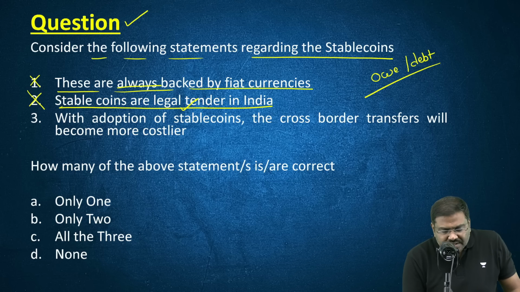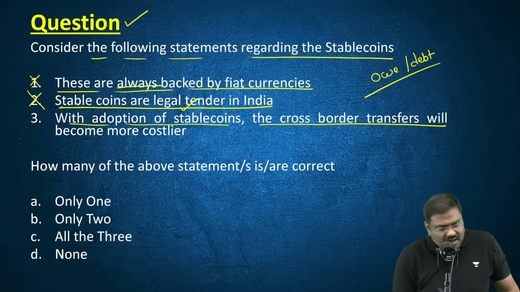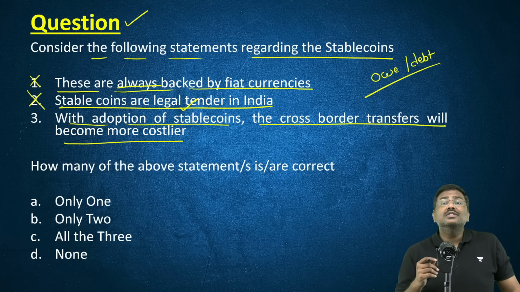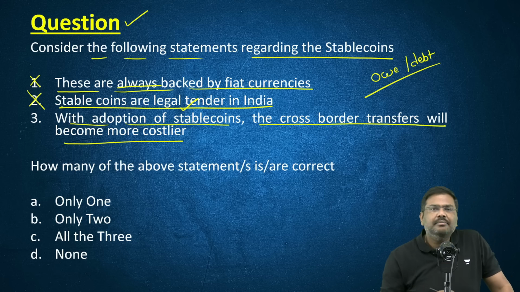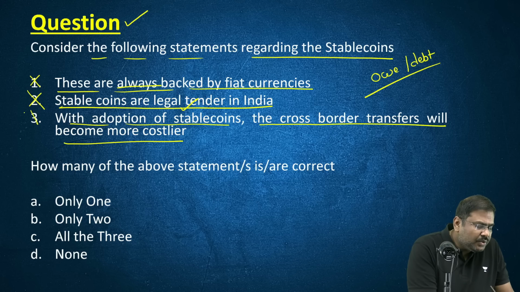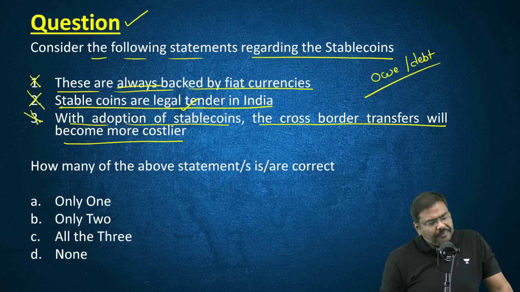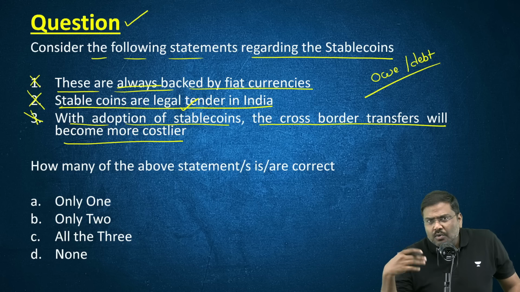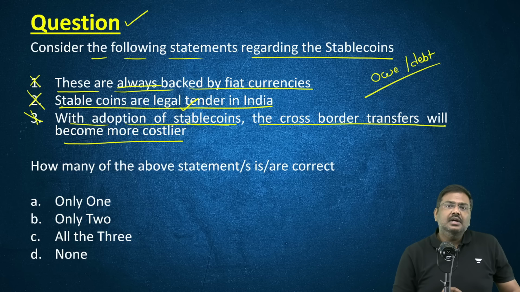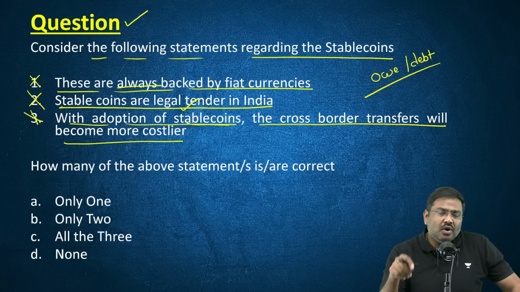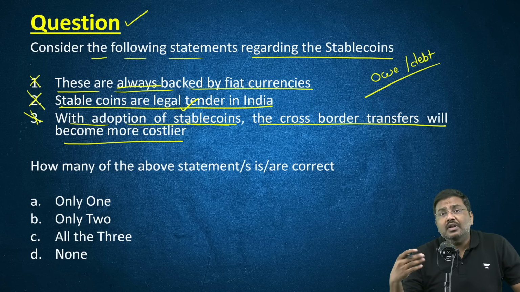With adoption of the stable coins, the cross border transfers will become more costlier. Slightly technical statement. What is the issue here? The statement, by the way, is incorrect. With more and more adoption of the stable coins, it is expected that the cross border transfers will become cheaper. It will become cheaper.